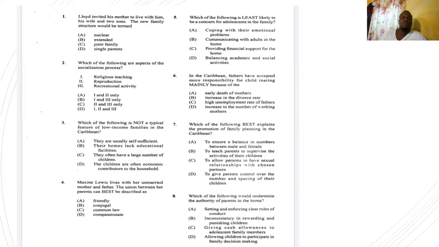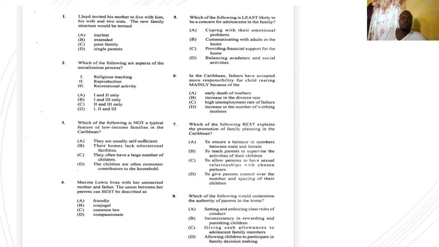Number 2 says, which of the following are aspects of the socialization process? Is it 1, religious teaching, 2, reproduction, 3, recreational activities? So you need a combination of 2 or all 3. We know that reproduction is a separate function of the family. So religious teaching and recreational activity are all part of the socialization process. So the answer is 1 and 3. So the answer for number 2 is B, as in boy, 1 and 3.